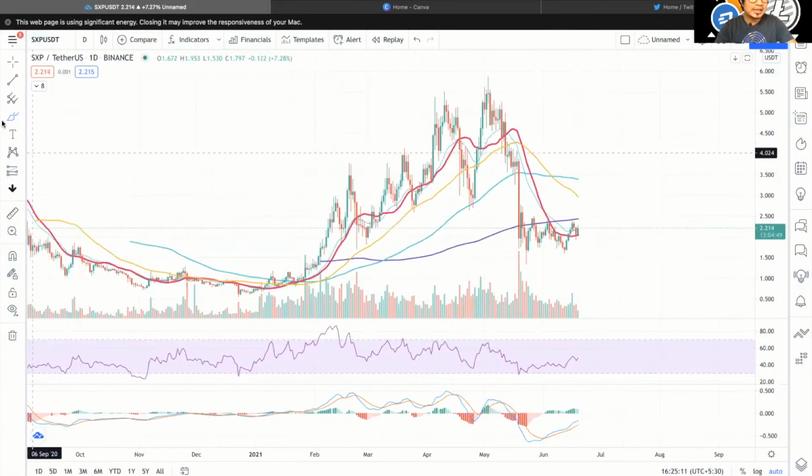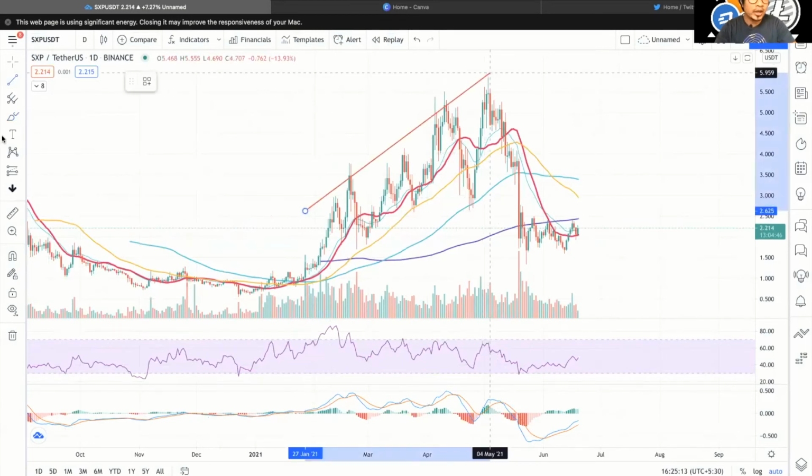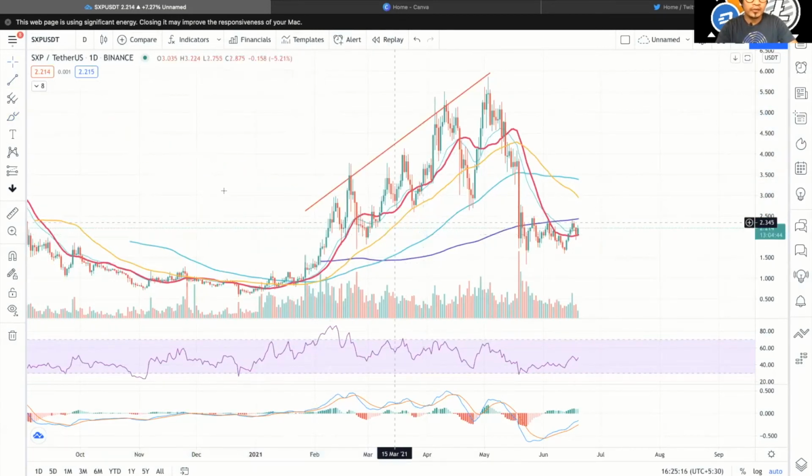There's not much to discuss in the 4-hour chart for this coin, so we'll directly head to the BTC chart after this.